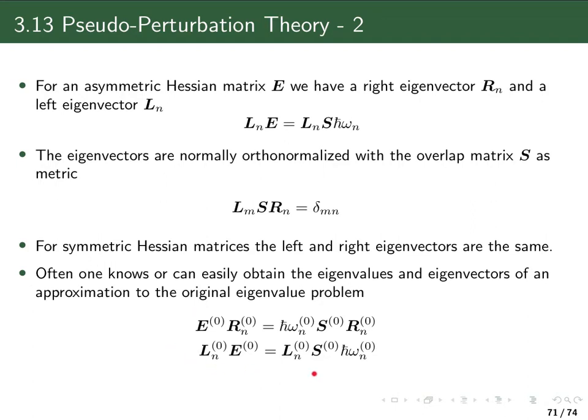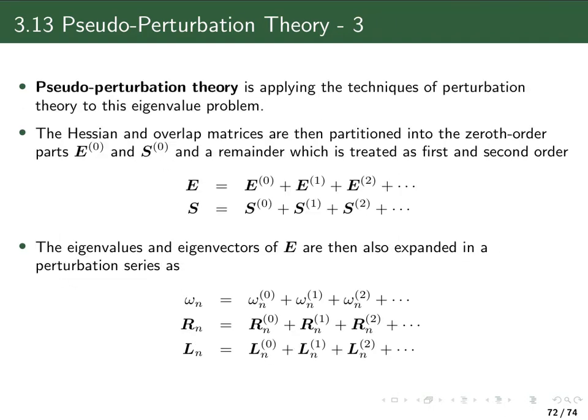So we assume that we have solved these equations, and starting from these equations, we will now use perturbation theory to get approximations to the eigenvalues and eigenvectors of the full problem. And we do that in the way that we take the Hessian matrix and the overlap matrix of the full problem, and we partition them in a series of matrices, where the first one is these approximate matrices E0 and S0, the one for which we can or want to solve the eigenvalue